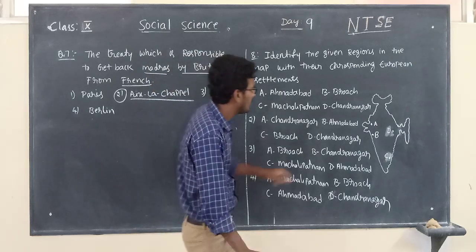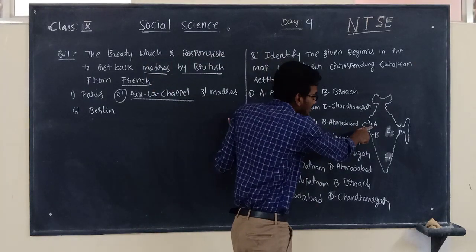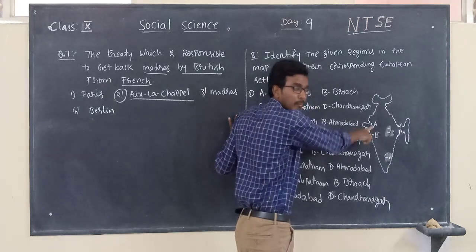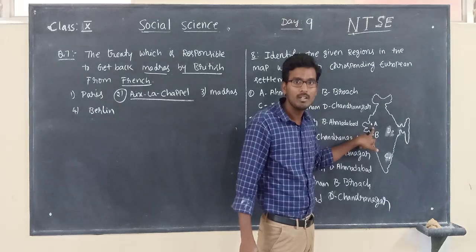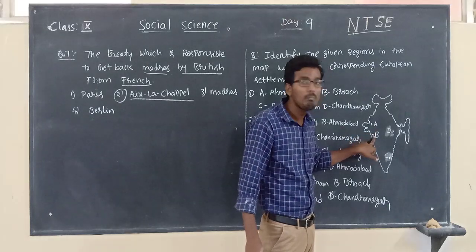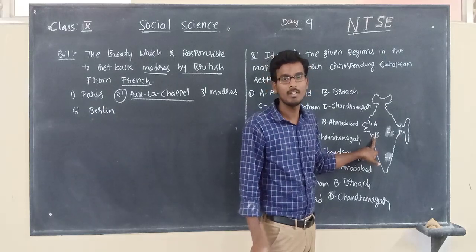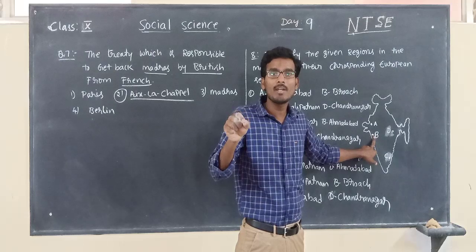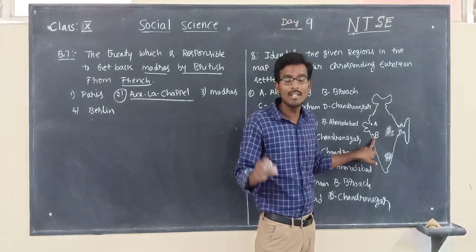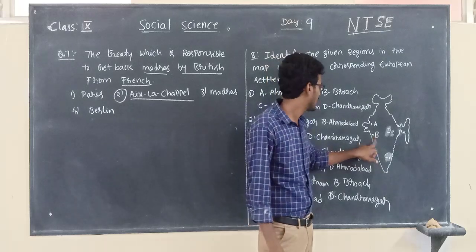Now see, A, this is Ahmedabad, an important trade center of the British. Here Broach, now known as Bharuch. It is also in Gujarat state and is also one of the British settlements. Now it is called Bharuch, formerly known as Broach.